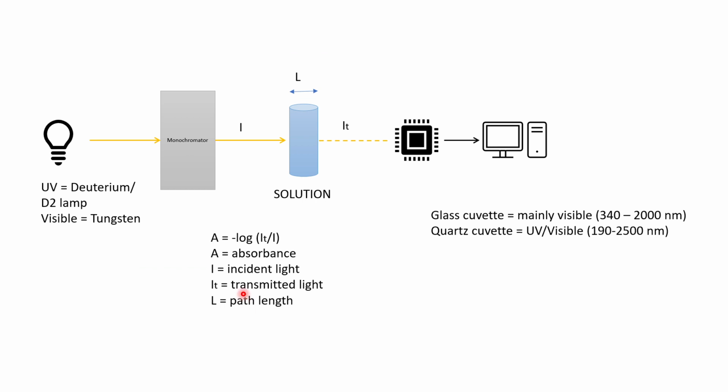Another thing I want to talk about is what kind of material is used here. There are mainly two kinds of material: one is the glass cuvette and the other is the quartz cuvette. We generally use the glass cuvette for visible spectroscopy and the quartz cuvette for both UV as well as visible, because the glass range is from 340 nanometers to 2000 nanometers, and for the quartz cuvette it ranges from 190 to 2500 nanometers. But quartz cuvettes are usually very costly, so in most labs they generally use the glass cuvette.